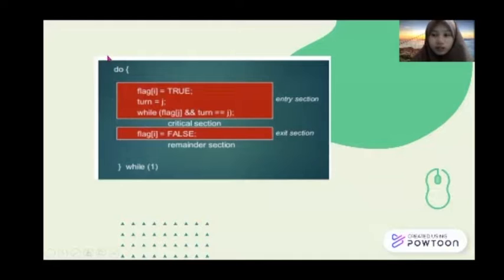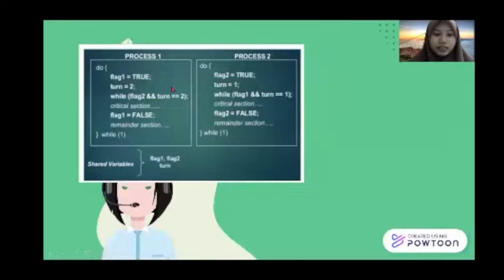Here we can see the process. We have several sections: the entry section, the critical section, the exit section, and the remainder section. The algorithm happens in the entry section. We have process 1 and also process 2.